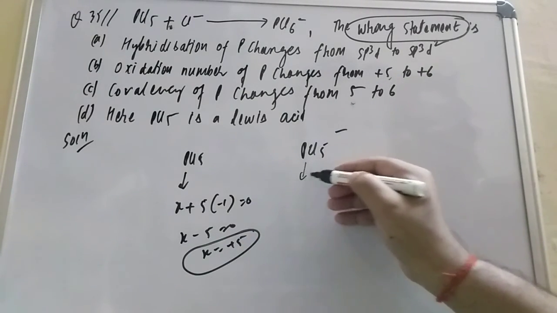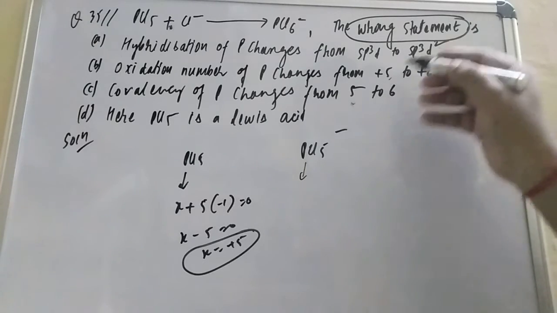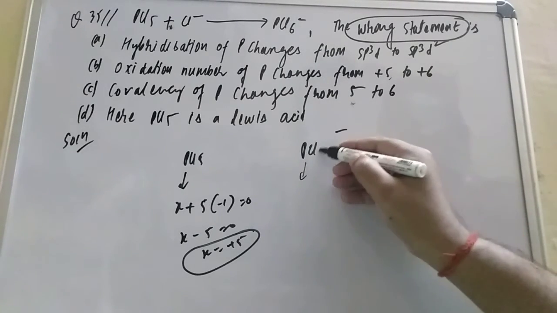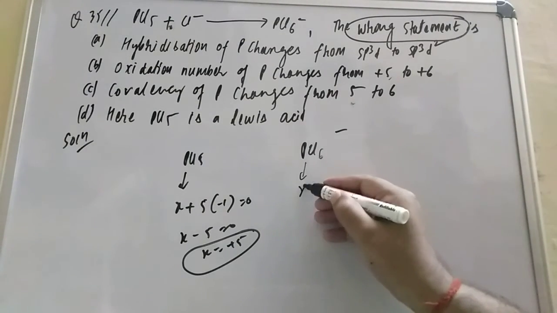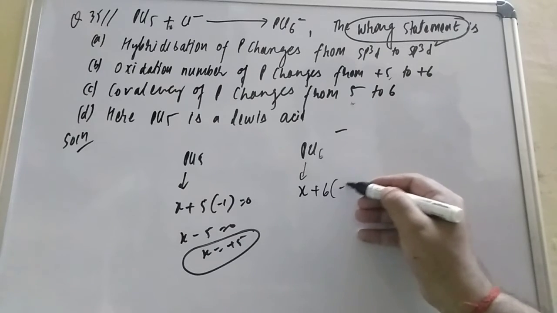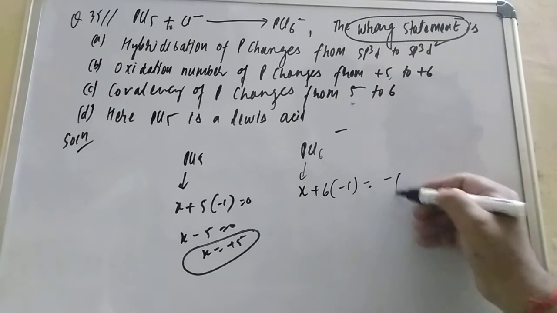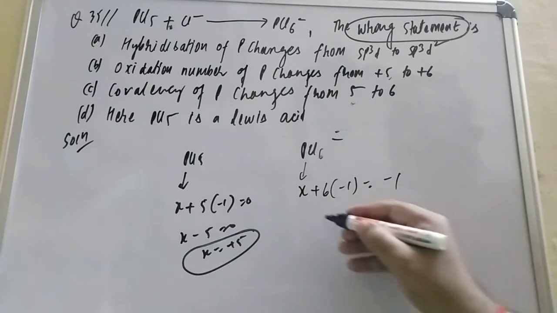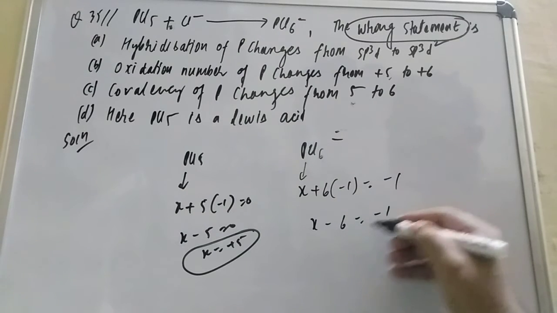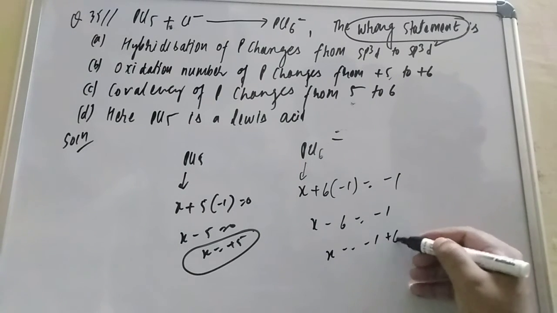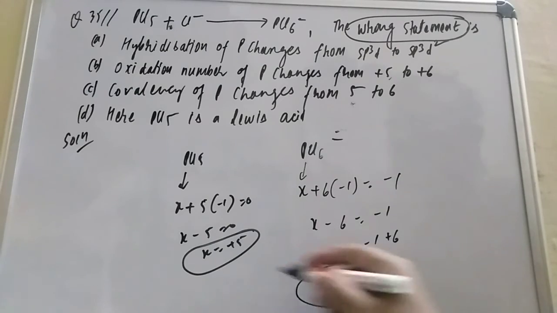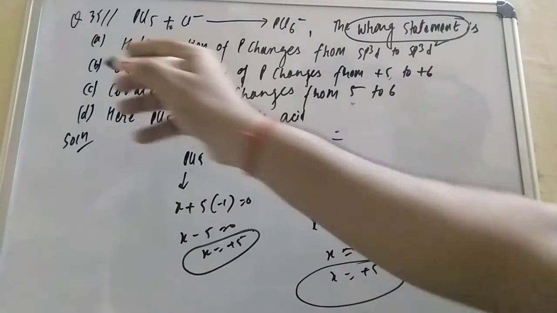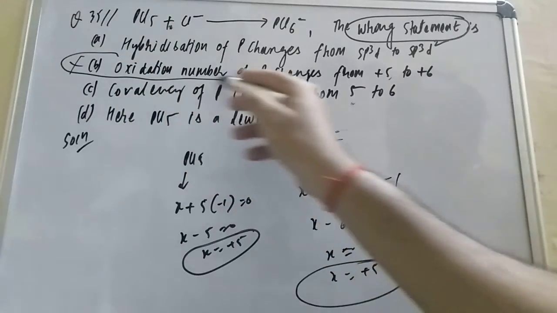Here you see PCl5, and PCl6 has a negative charge. When you calculate the oxidation number, student, how to calculate? X plus 6 times minus 1 equals minus 1, since there is a negative charge. So X minus 6 is equal to minus 1, so X is equal to minus 1 plus 6. So X is equal to how much? Plus 5. Plus 5, the same as before. So the wrong statement is option number B.